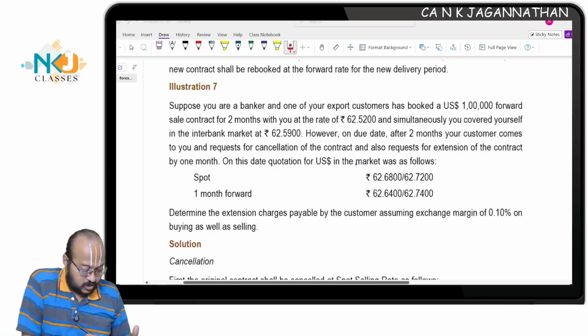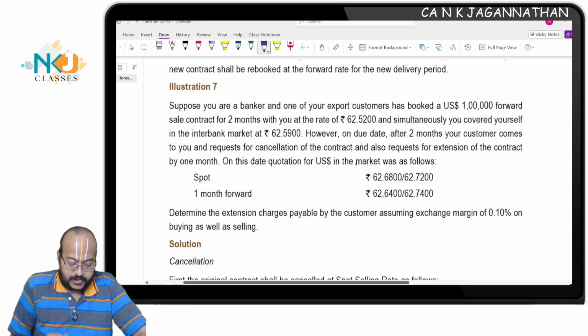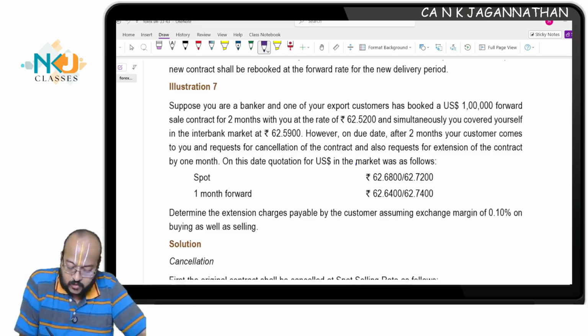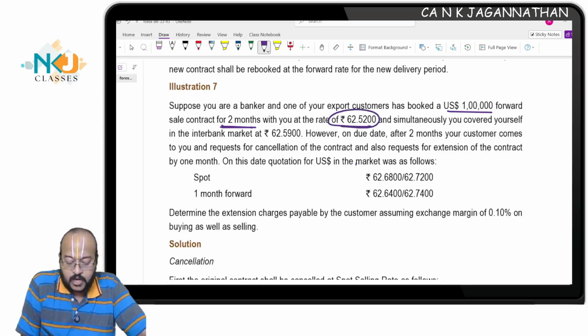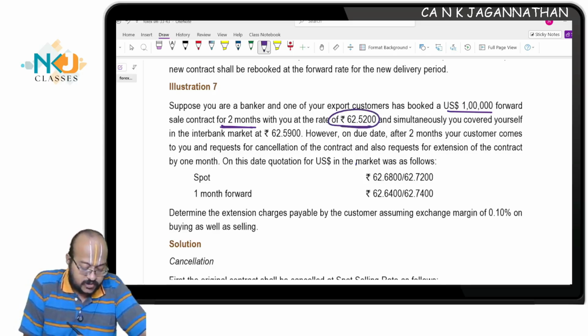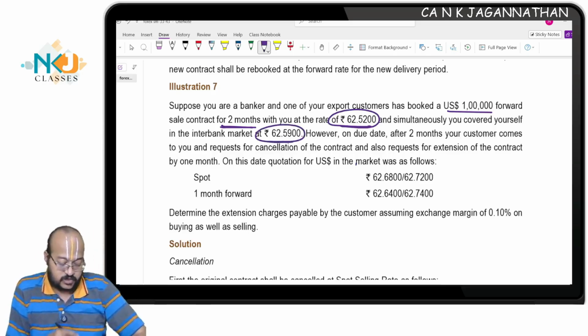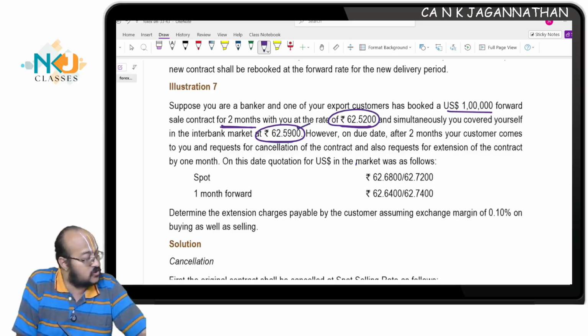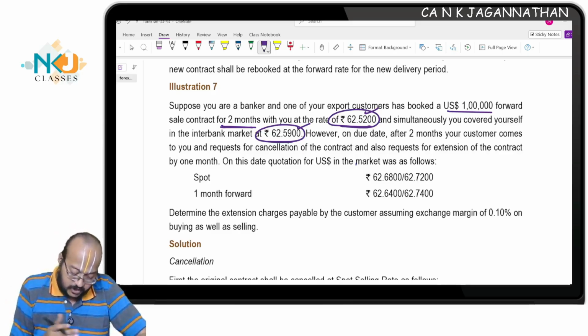Illustration number 7. Suppose you are a banker and one of your export customers has booked a US dollar 1 lakh forward sale contract for 2 months with you at the rate of 62.52, and simultaneously you covered yourself in the interbank market at 62.59. In this question, the transaction rate with the customer as well as the cover rate in the interbank market, both have been given.